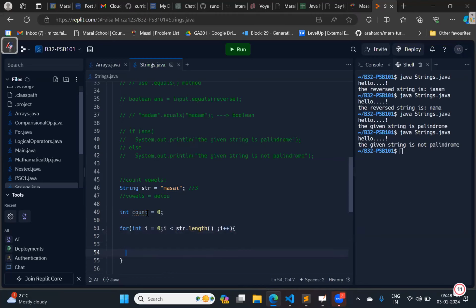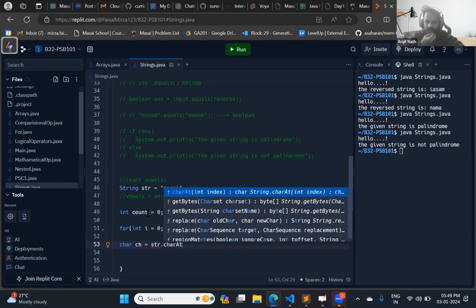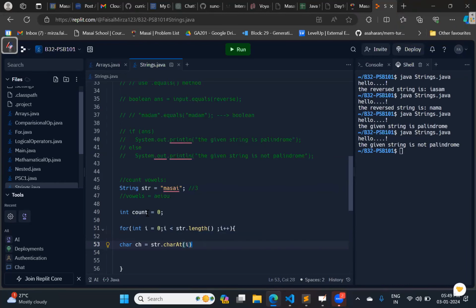Then we need to take out the character, char ch equals str dot charAt i. Okay, character.